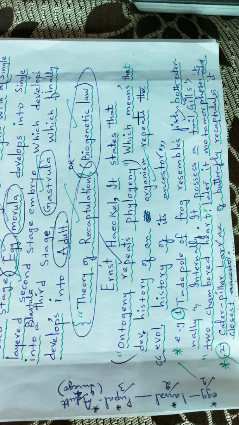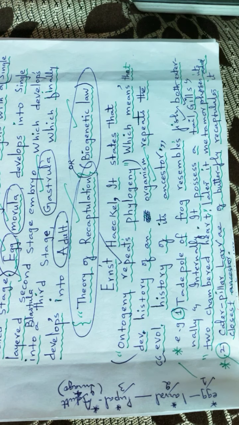For example, I want to cite two prominent examples, like the tadpole of the frog. The tadpole of the frog exactly resembles a fish, both externally and internally, morphologically as well as anatomically. It possesses a long tail, gills for respiration, and a two-chambered heart.